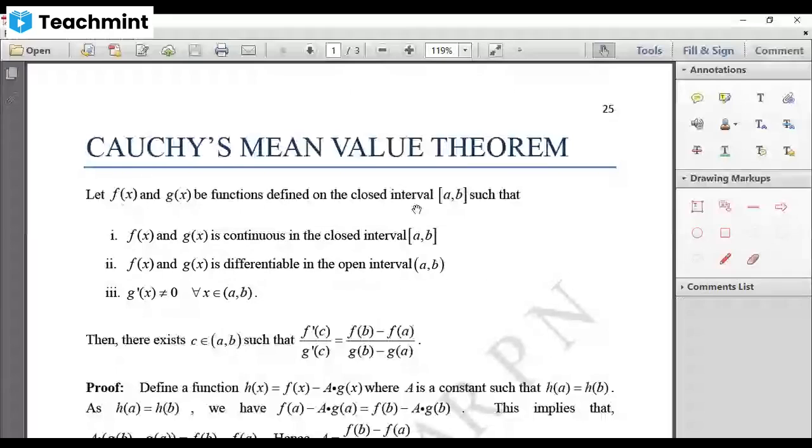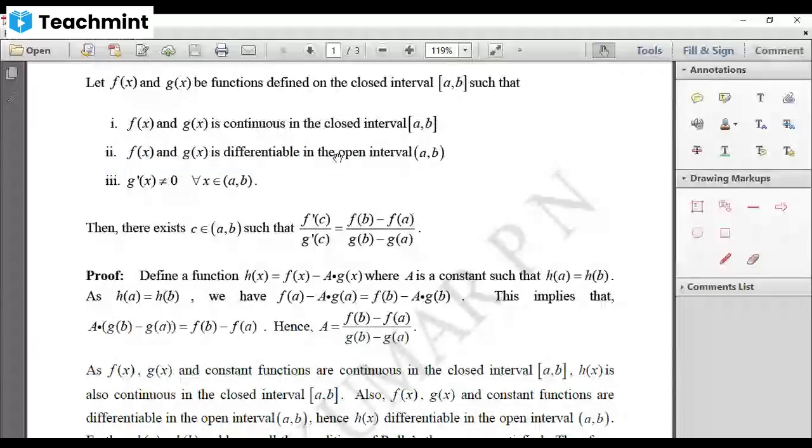Suppose f of x and g of x are two functions which are defined on the closed interval a comma b. That means when you give x values from a to b, f of x and g of x exist and both are finite. Further, f of x and g of x are continuous in the closed interval a comma b. And second condition, f of x and g of x are differentiable in the open interval a comma b.